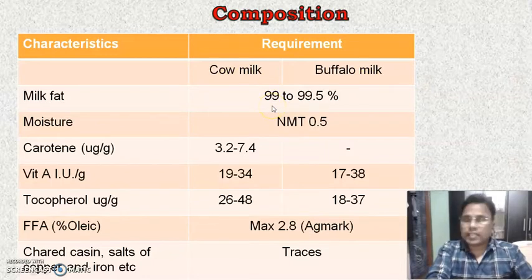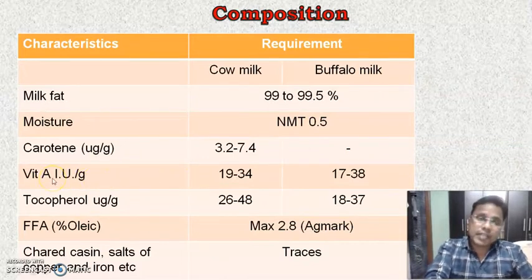Fat content should be between 99 to 99.5%, whereas the moisture content should not be more than 0.5%, whereas the carotene content in microgram per gram should be 3.2 to 7.4 for the cow, whereas in buffalo milk it should be absent. It is always absent. The carotene is absent in the buffalo milk. Therefore, no carotene value is given here.